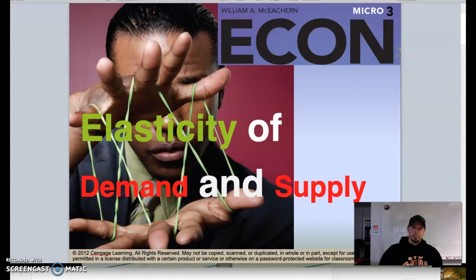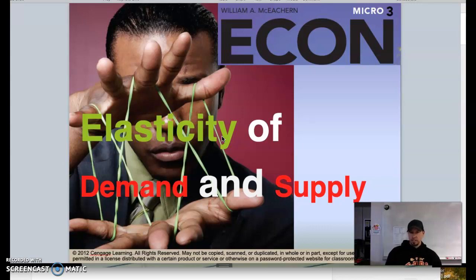All right, in Chapter 5, we are going to get into the concept of elasticity. And elasticity is going to apply to a lot of the economic concepts we've already talked about, specifically within markets. So we're talking about elasticity of demand and elasticity of supply, and then also some of the shifters of demand and supply. One of the shifters of demand is change in income and how that impacts our demand for normal goods, or how responsive we are to an income change. And so we'll look at income elasticity.